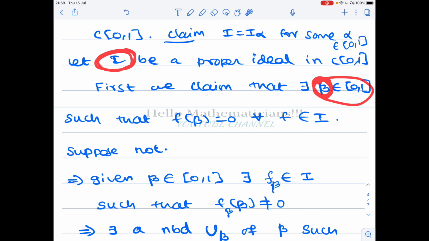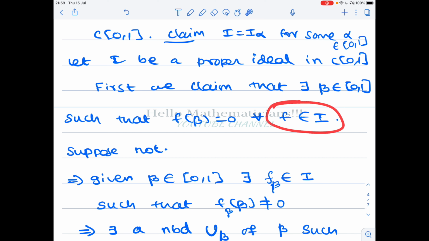That is our claim. How to prove that? We want to find one point such that every function f in I vanishes at this point.